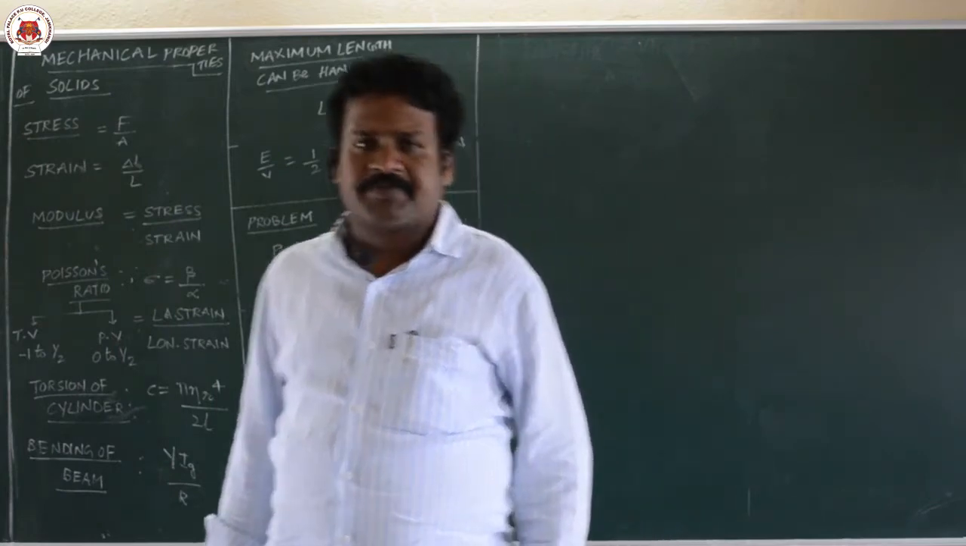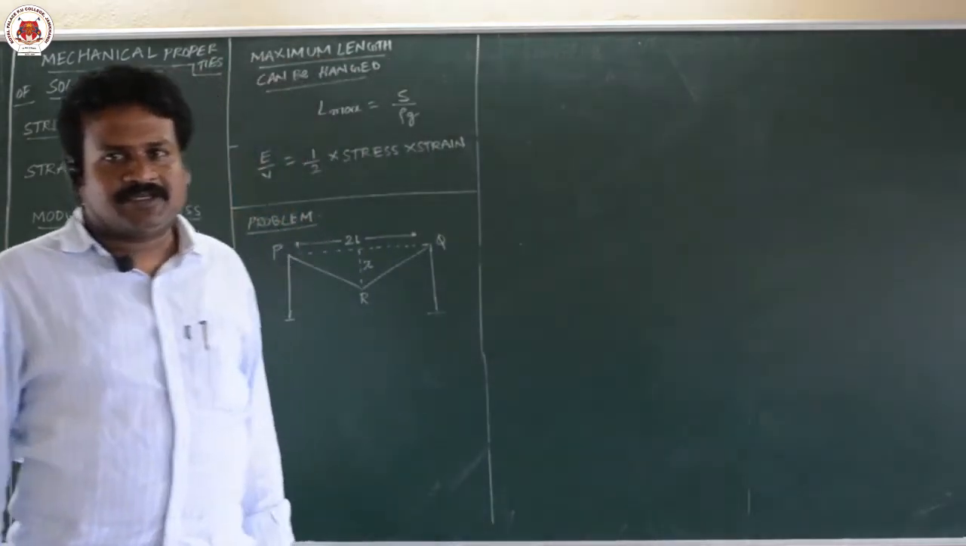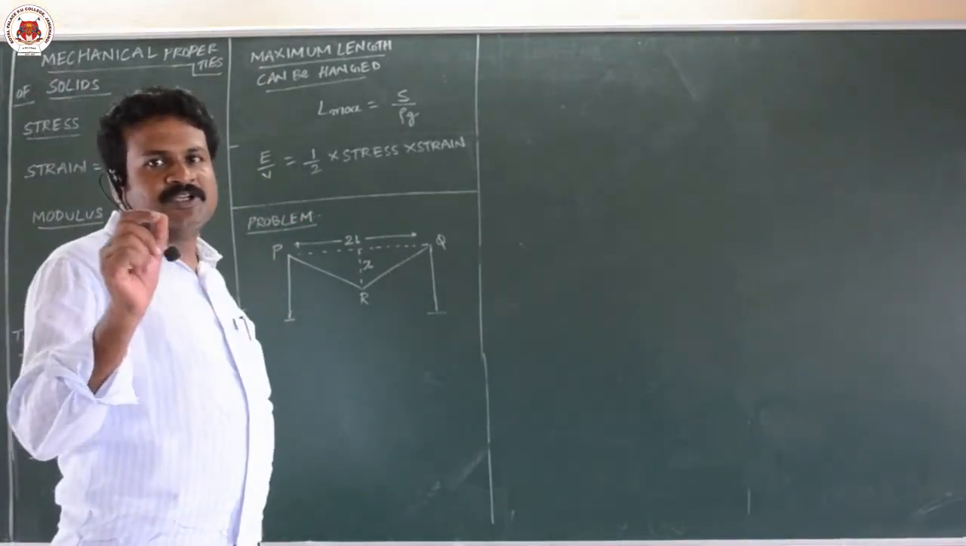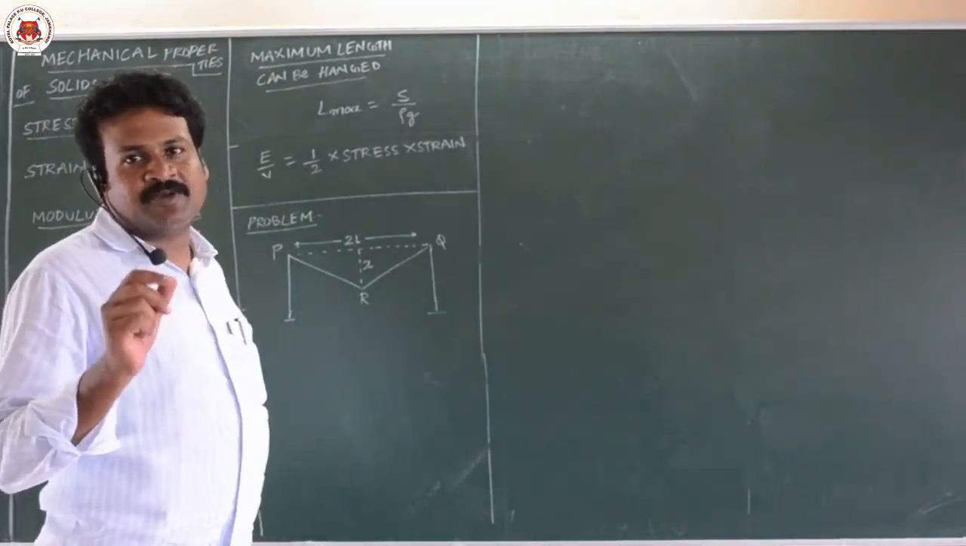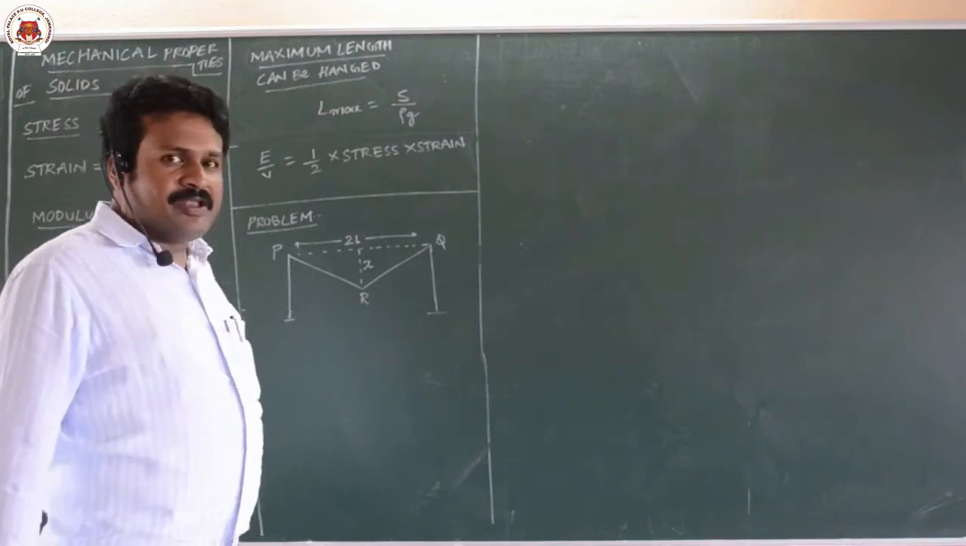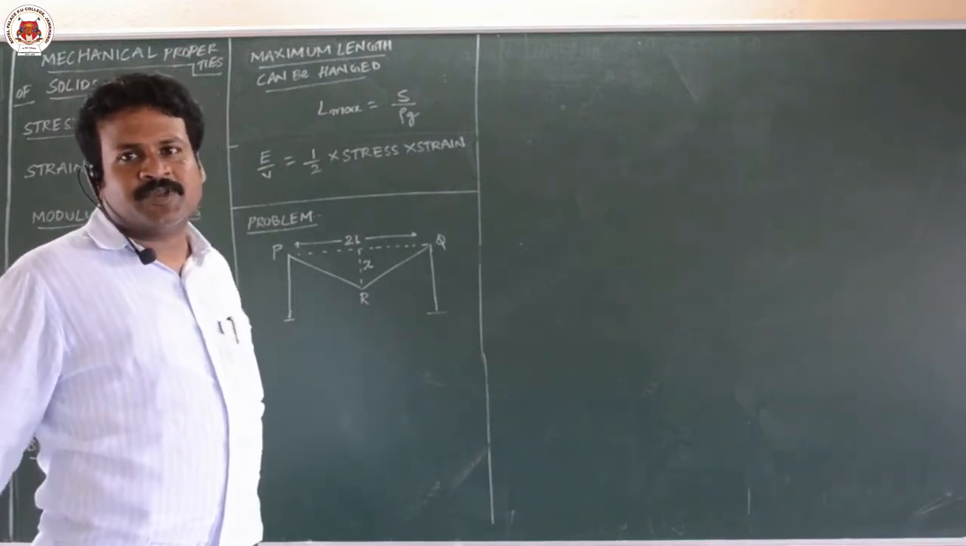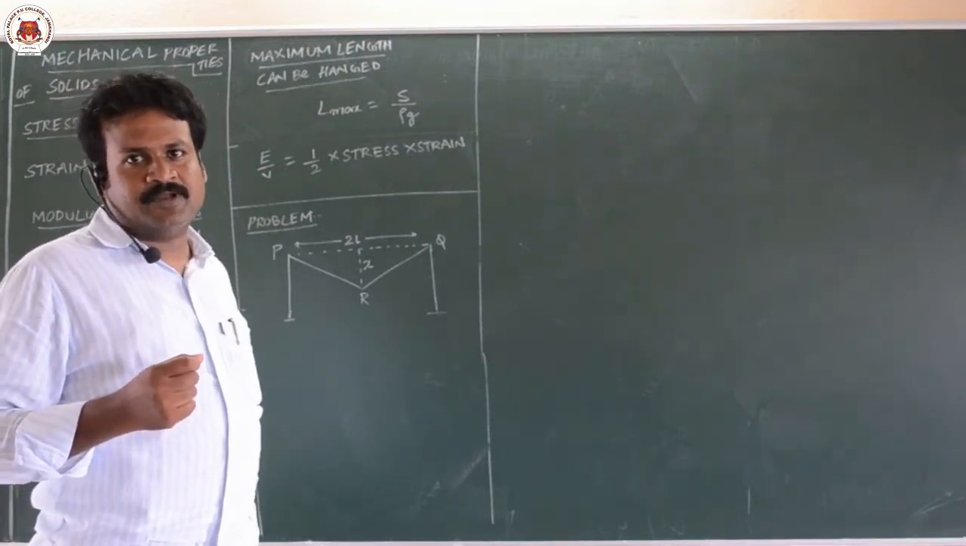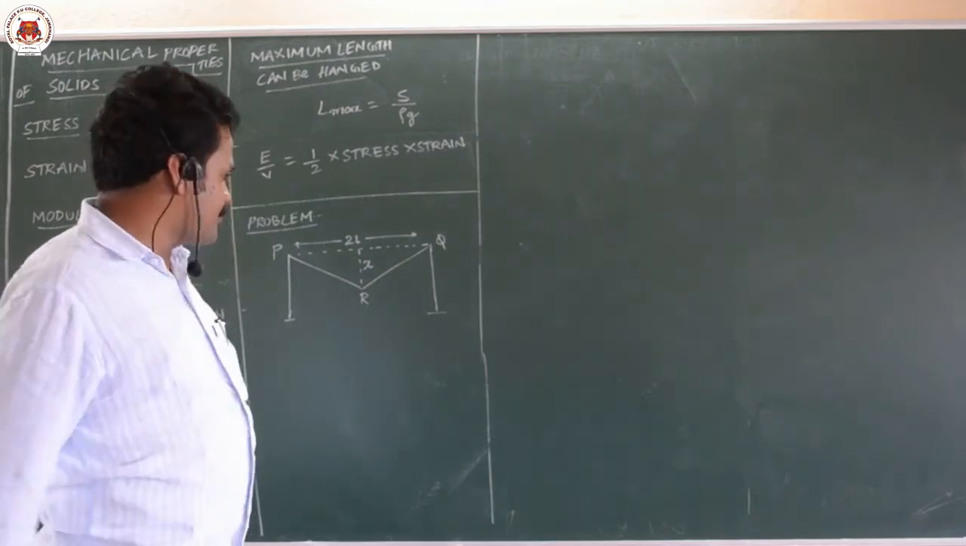Today I am going to discuss mechanical properties of solids, that is elasticity. In this chapter we will study two types of solids: elastic solids and plastic solids. Elasticity is the property of a body by which it regains its shape upon removal of the deforming force.